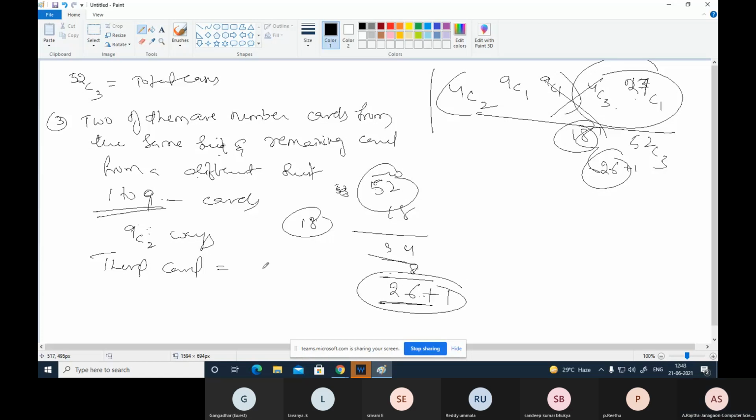సో దట్ రిమైనింగ్ కార్డ్స్ నుండి అన్నాడు. సో 27 C1. నౌ ద టోటల్ పాసిబిలిటీ ఏంటి? అప్పుడు 4 suits are there. So from these 4 suits 9C2 and 27C1 favorable cases are. So these are the favorable cases. These are the total cases. So this is what the probability.